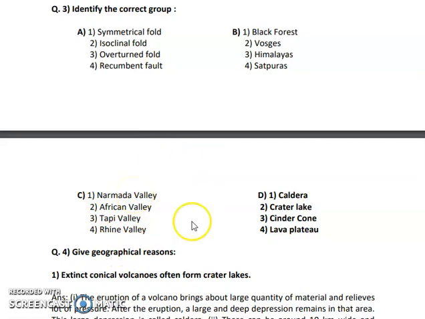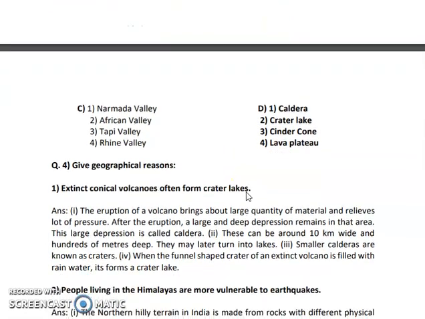Okay. And here in section D, you can see that you have all the landforms of volcanoes. Okay, so option D is the correct answer because there is a large amount of similarity in all the 4 options, as it has a large amount of similarity, like all of them are the landforms of volcanoes. Okay, now let us move further.